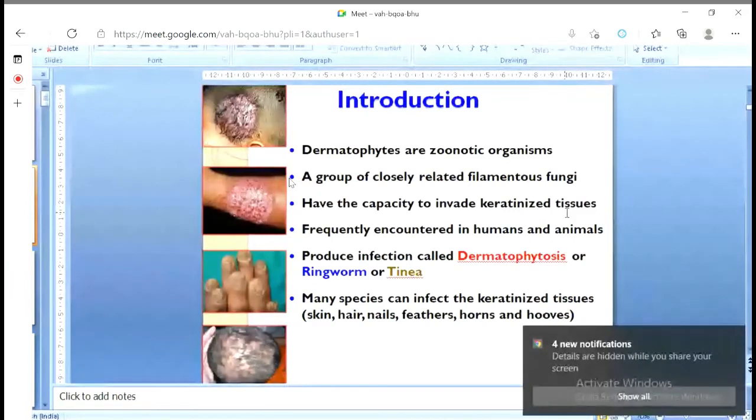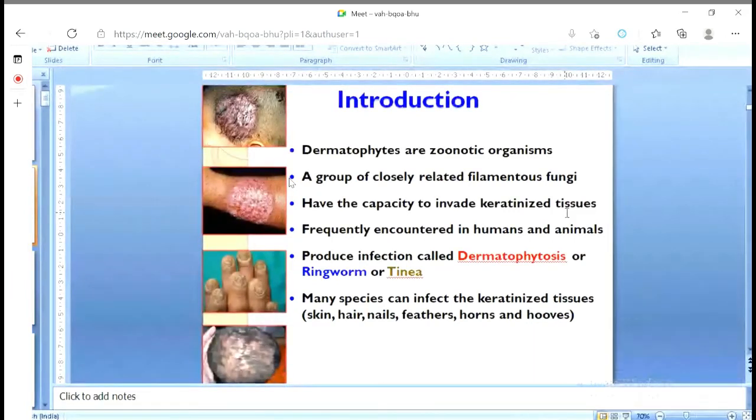So the keratin lovers infect the superficial part. They are the keratinolytic fungi. Frequently encountered in humans and animals, they produce infection which is called dermatophytosis or ringworm or tinea.